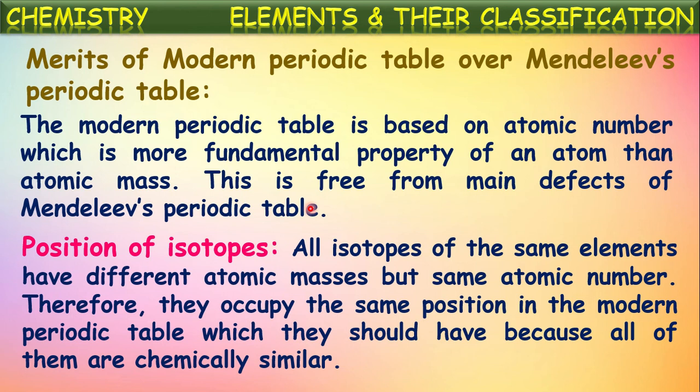But in the modern periodic table, atomic number is the basis. So even though these all have different atomic masses, all the isotopes have the same atomic number. So only one position is to be given. In that way, it succeeded in giving placement for the isotopes in the periodic table. All the isotopes occupy the same position in the modern periodic table, which they should have because all of them are chemically similar. This problem is rectified.